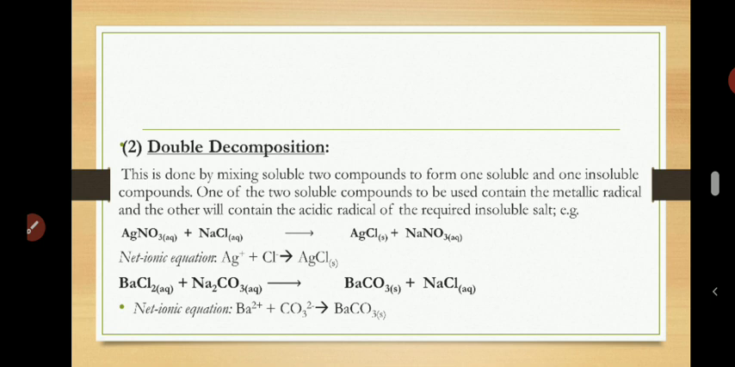You know how we prepare salt by double decomposition. You mix two aqueous solutions together. One of the solutions will contain the cation, or the metal part, if you like. The second solution will contain the anion, or the radical part. So when you mix them together, because one of the products will be insoluble, a precipitate will be formed. That precipitate that is forming is the insoluble product that you want to prepare.